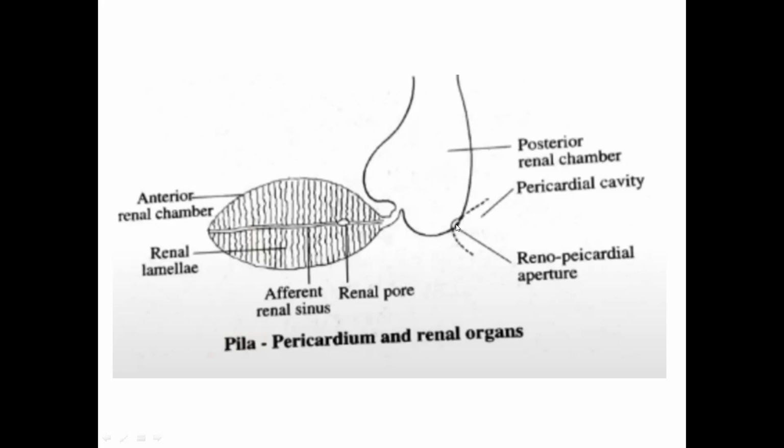So through this aperture, the posterior renal chamber communicates with the pericardial cavity, and through this renal pore, the anterior chamber communicates with the mantle cavity, and through this interrenal aperture, these two individual chambers of the excretory organ communicate with each other.